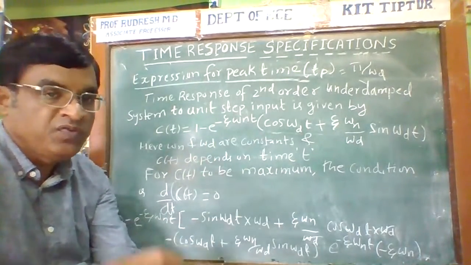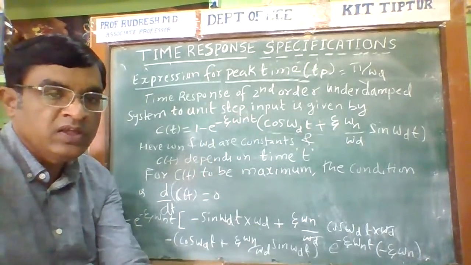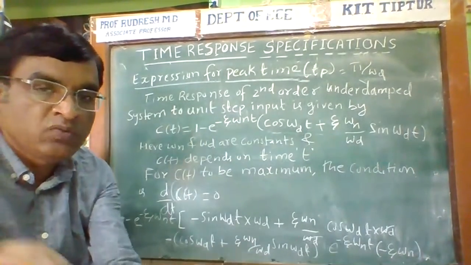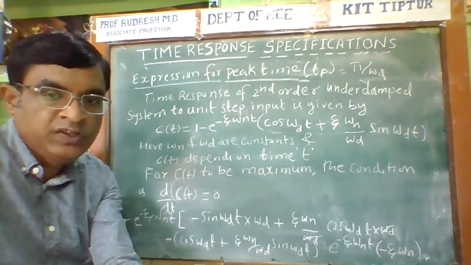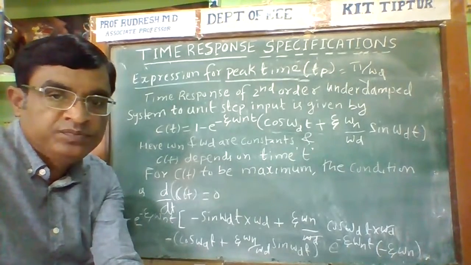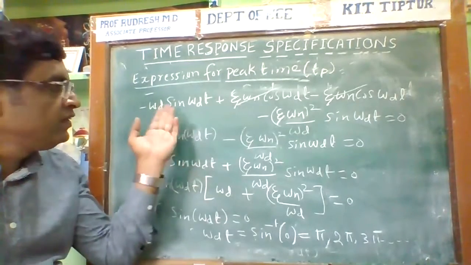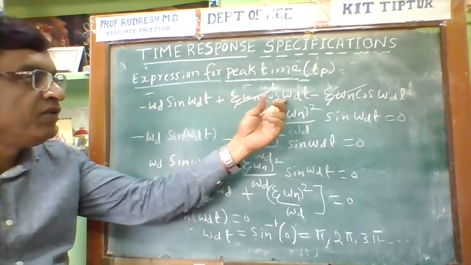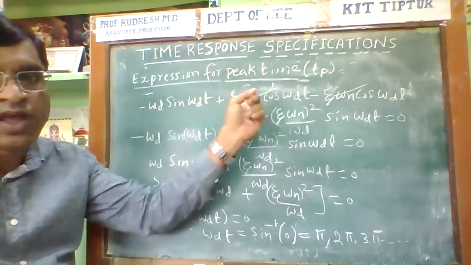Now, if I simplify this particular expression, this gives the final value of Tp. After multiplication and simplification, this term and this term get cancelled.